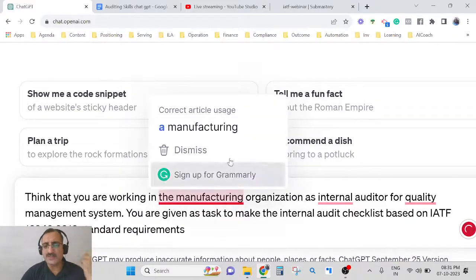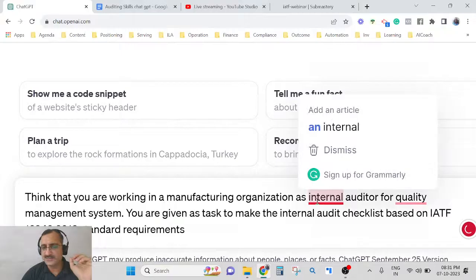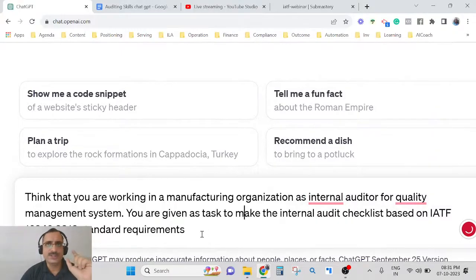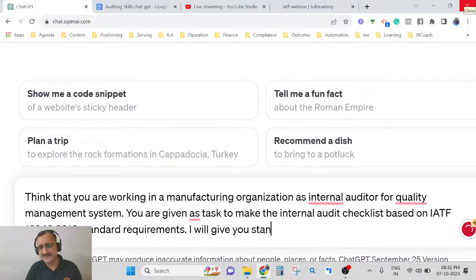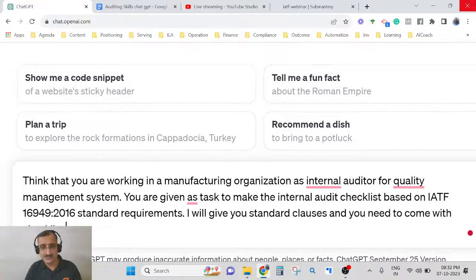Basically you need to give the role play to ChatGPT. This is very important. If you do not set the context, then it may not give you the desired answer. So you say that I will give you the standard clauses, and you need to come up with an internal audit checklist based on those clauses.